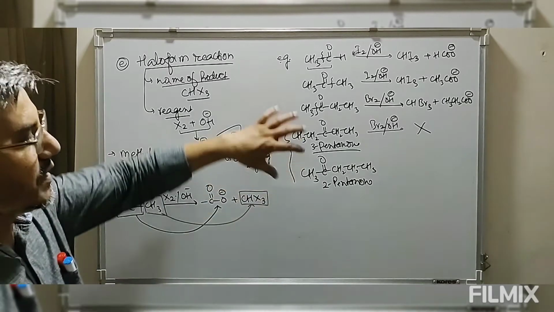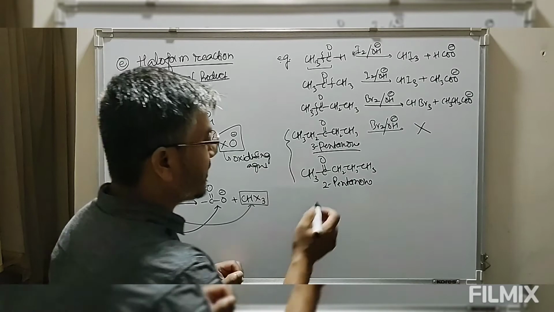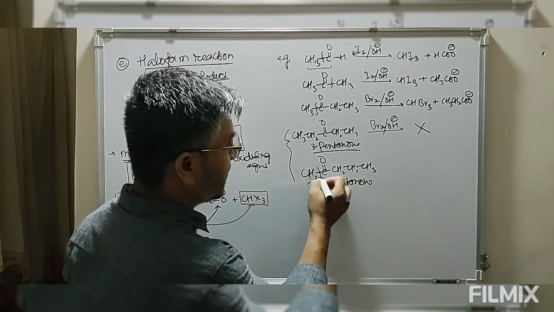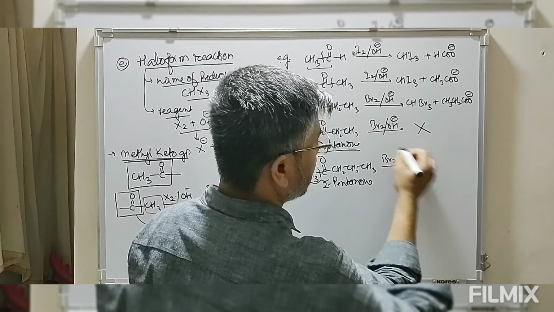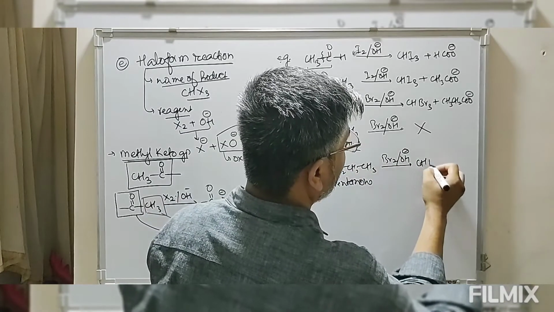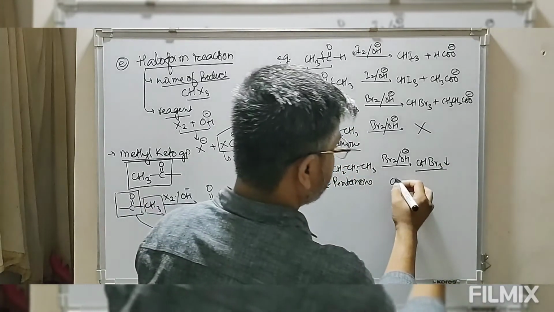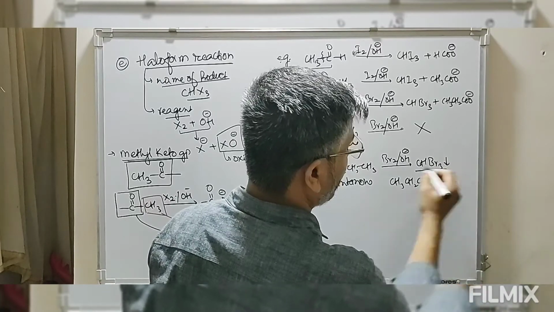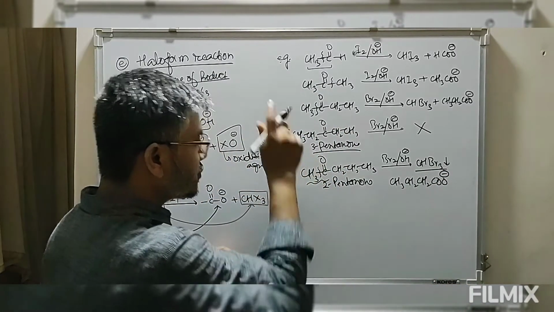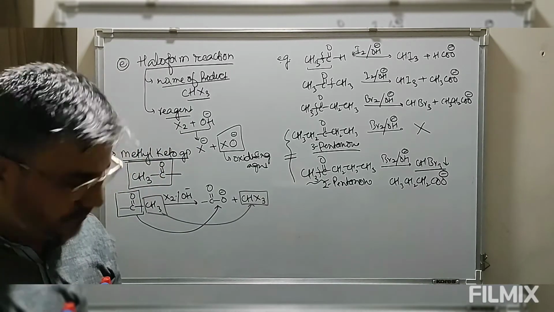The test will be: 3-pentanone does not give haloform test, whereas 2-pentanone, containing methyl ketone, will give haloform test. So this on reaction with bromine and alkali gives you bromoform, and this is converted into acid CH3 CH2 CH2 COOH. So this is the chemical test to distinguish methyl ketone from rest of the ketones.